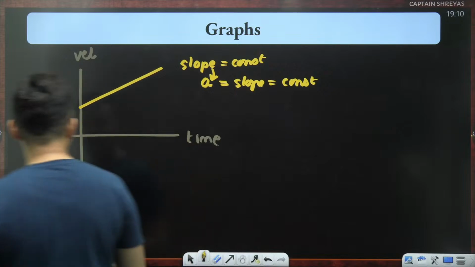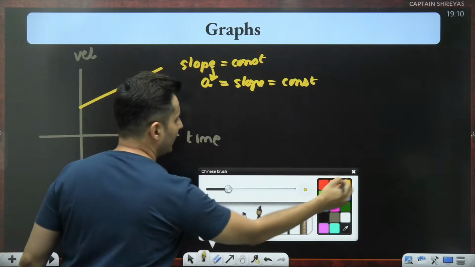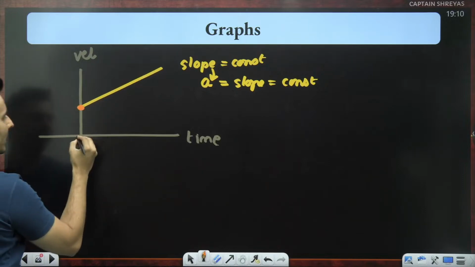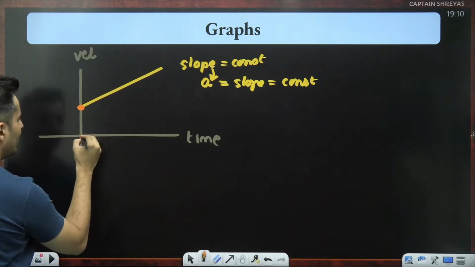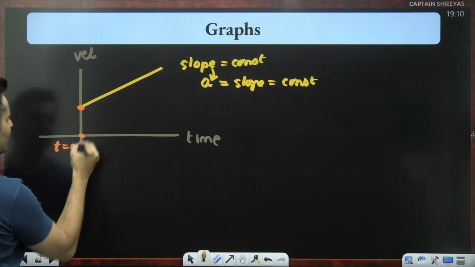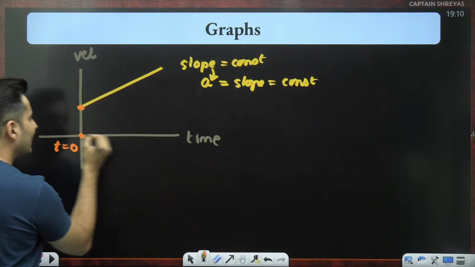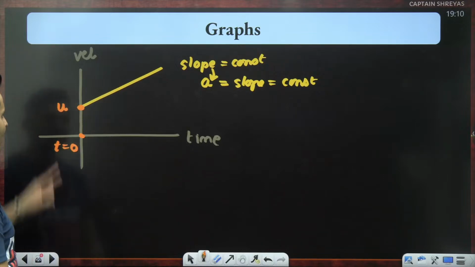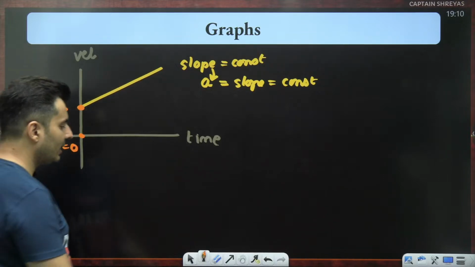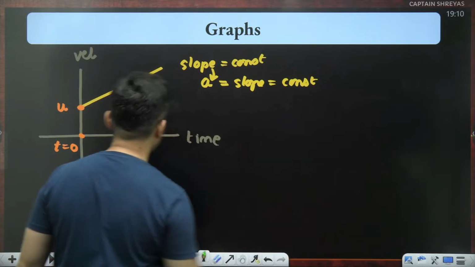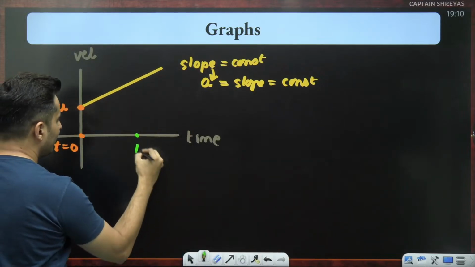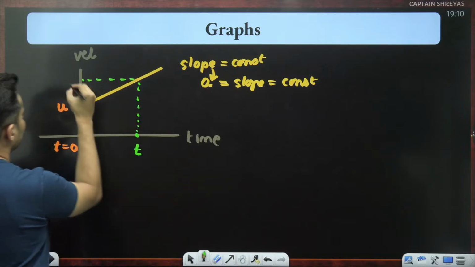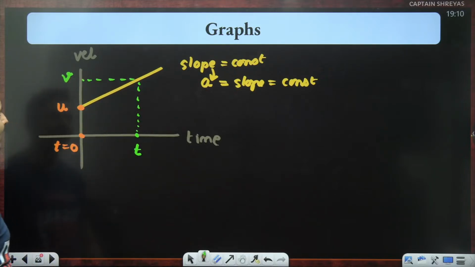Okay. And then if I mark certain points over here, this point refers to when the time value is zero. So that is basically initially what is the velocity. Obviously, that is u. Initially, the velocity is nothing but u. After some time, what is the velocity? If I go like this, I will get the velocity over here.